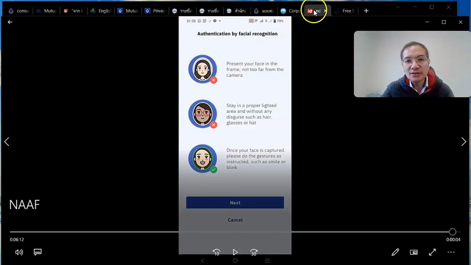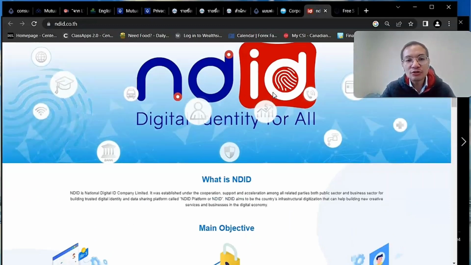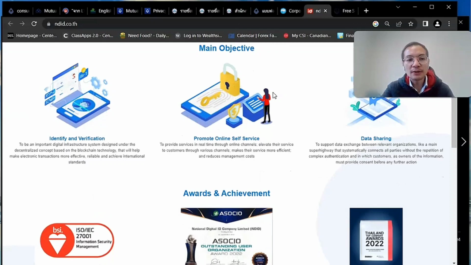In Thailand, there's a scheme called the National Digital Identification. Basically, it's a blockchain technology that they use to keep the facial recognition and information in the database, and when you do a transaction and have to verify, they will retrieve that information to make sure that both pieces of information match. If that is a yes, then you get to go ahead and complete your application and submit it. But if it's a no, then you might have to visit the branch.